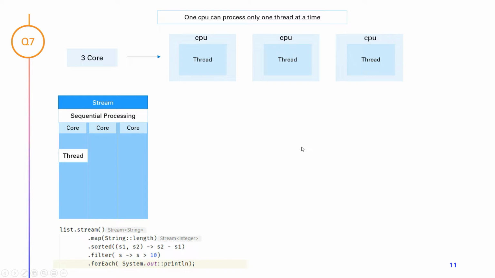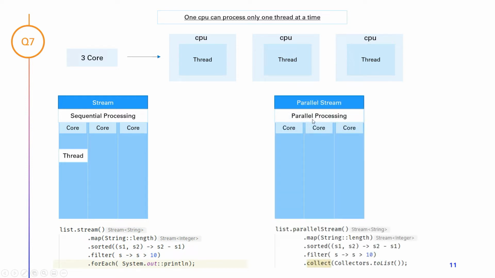Now coming to the parallel stream. What exactly does a parallel stream mean? A parallel stream takes your list and divides it into sublists, like chunks of data, and hands over each chunk to a thread, and those threads will run across the cores. However many cores you have, that much parallelism will happen, and that much speed you will get. It is up to the number of cores your machine has. Syntactically, for sequential streaming we use the stream method, and for parallel streaming we use the parallelStream method. That is the difference.